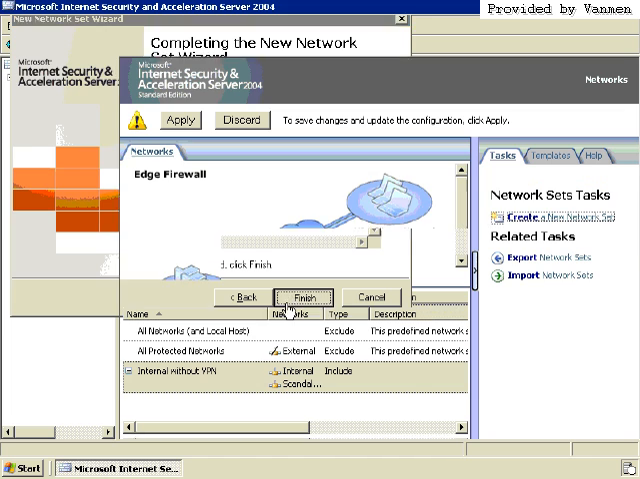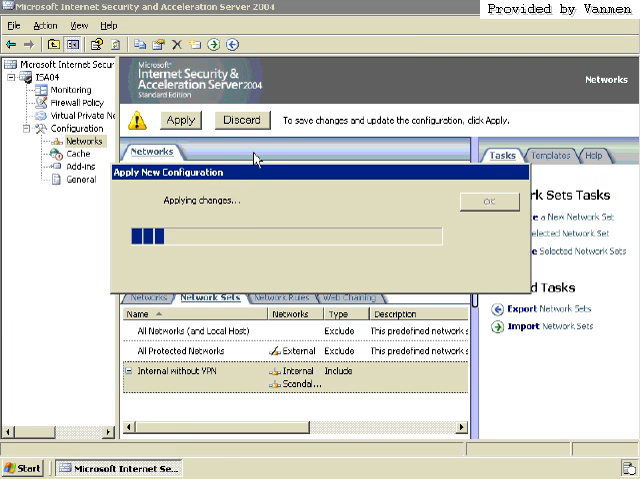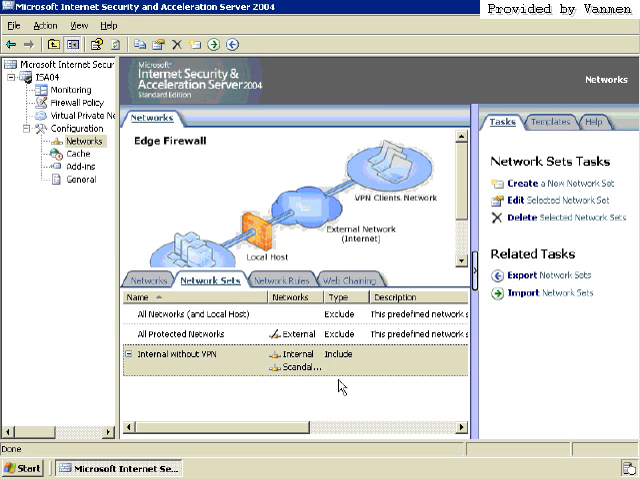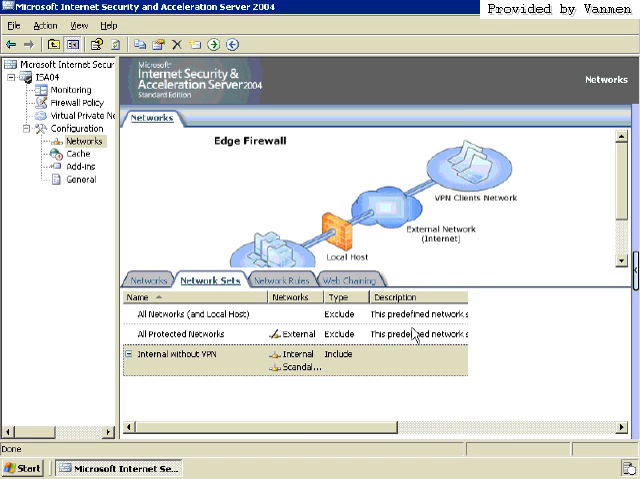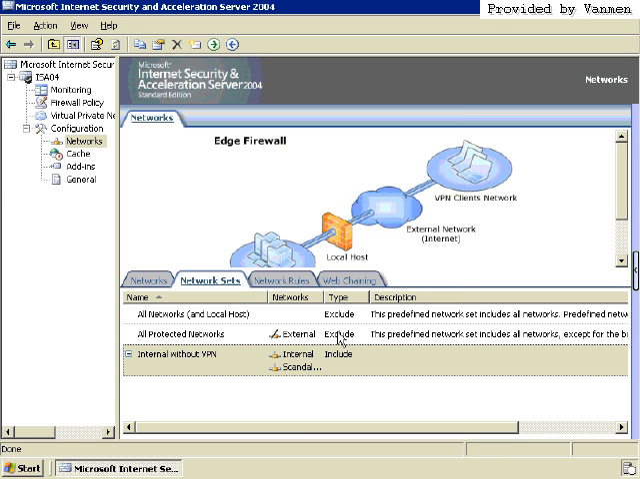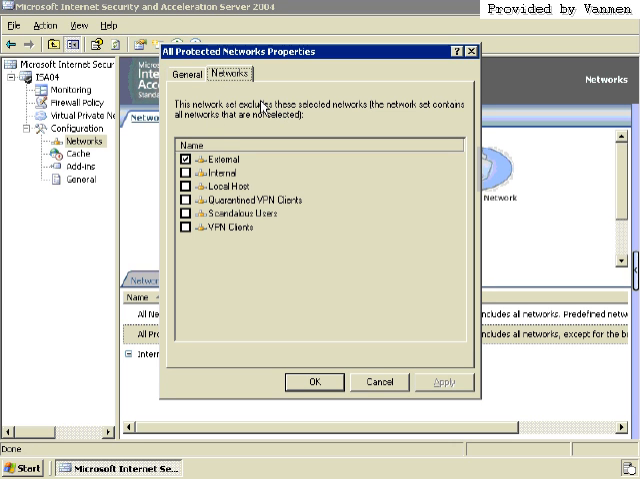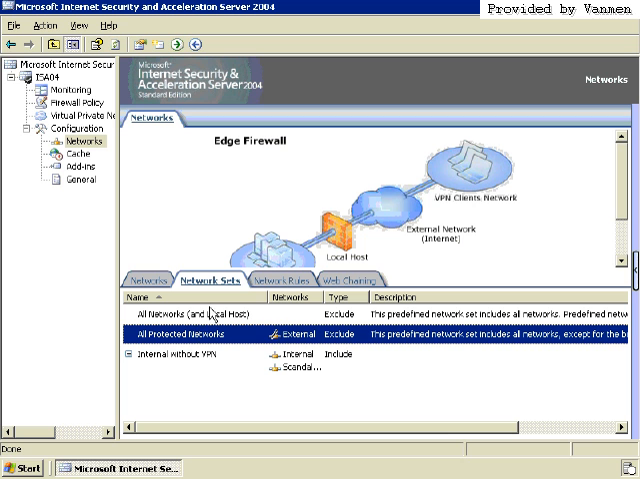Choose next. That's it. From there, I now have this internal without VPN network that includes the internal and scandalous networks, and you can see the type is include. Now, that makes these two make a little more sense, because it says all protected networks. If we go to the properties for that, it says this excludes these selected networks. So it's saying everything but the external network, and you can't modify it because it's a built-in one. But that's how it can do this. Even as you add more networks, it's still included in this all protected network group.